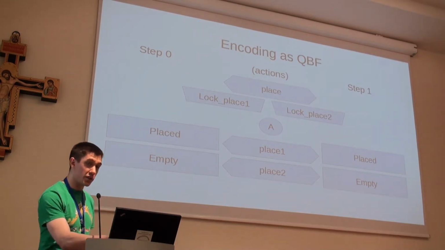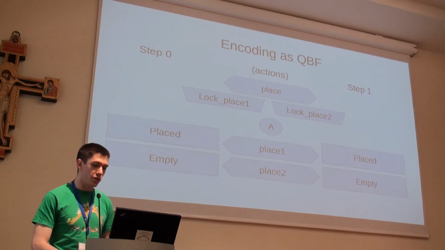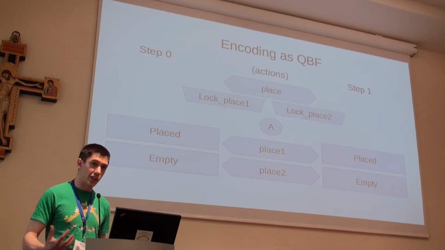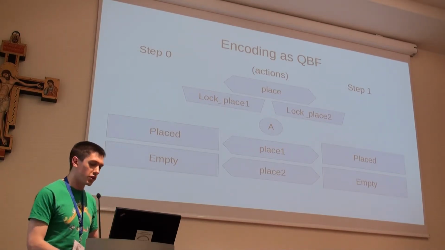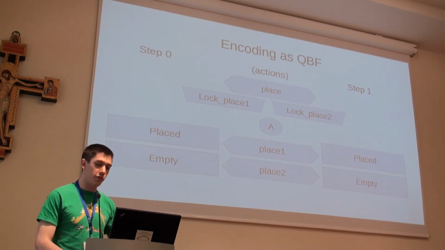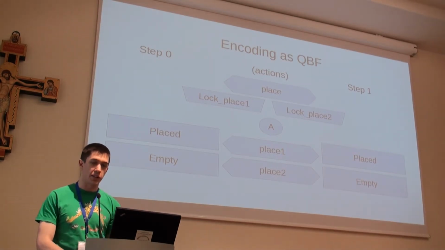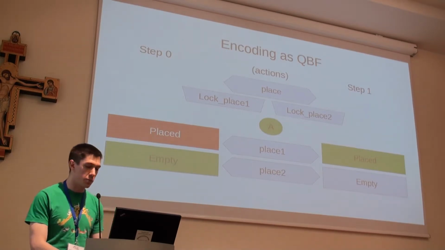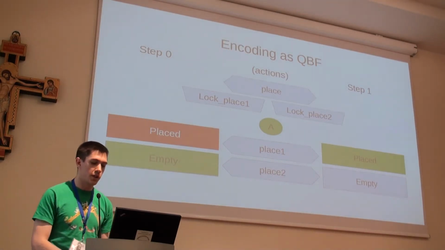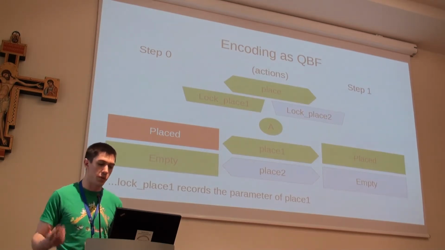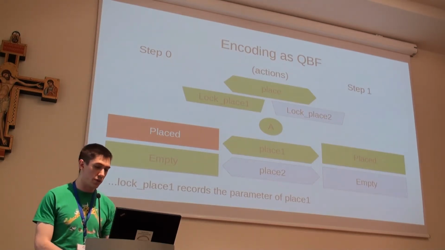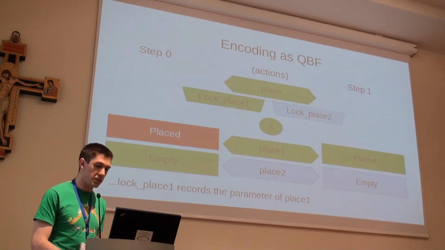We've included a new action at the top there, just to act as the operator in this case, since now both parts of the action have been left ungrounded. We've got a new lock variable, and that one is obviously the parameter of the box part of the place action. So the initial state is before. We want to place this first pigeon, and the first box is empty. So we decide to place the pigeon into a box, we don't know which box yet, and that forces the lock variable to be equal to the universal, first pigeon.